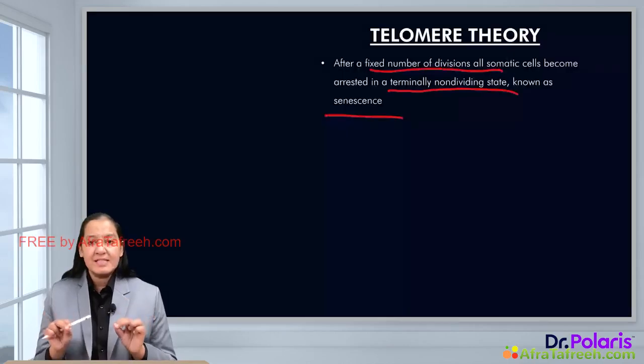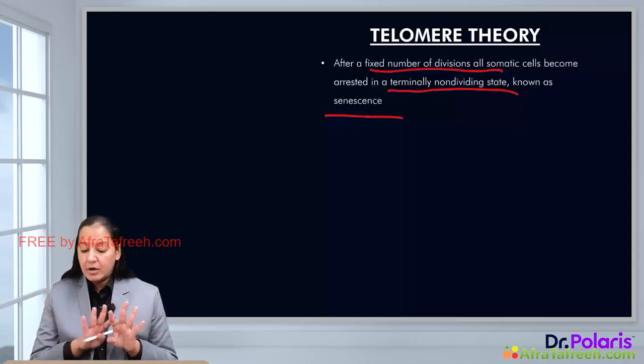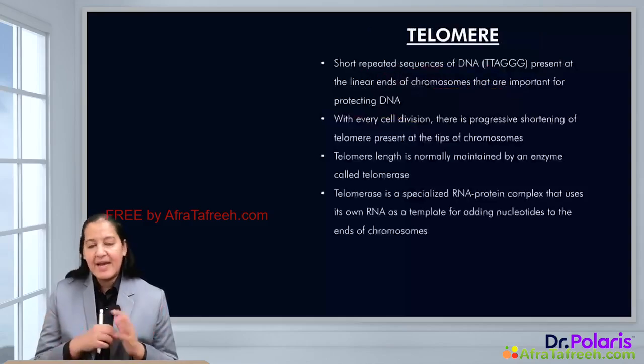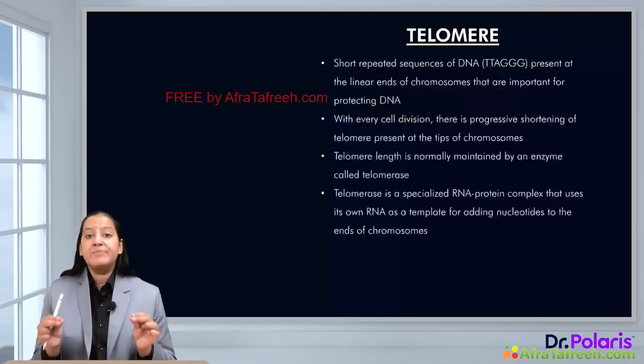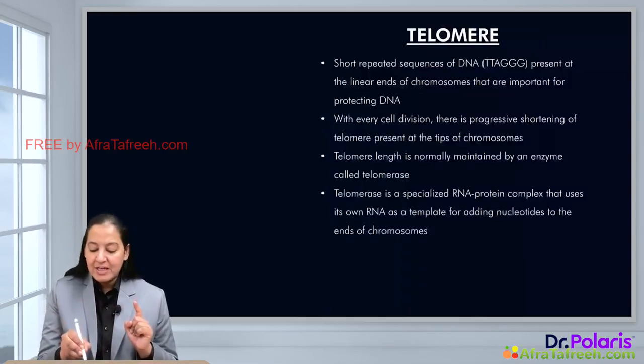What do you mean by senescence? That is, after 50, 60 or 70 cell divisions, the cell enters a terminally non-dividing state. This cell cannot divide now. This is known as senescence. Now, what is the mechanism of senescence? For understanding the mechanism of senescence, you should understand what is telomere and what is telomerase. So, let me teach you what is telomere first.